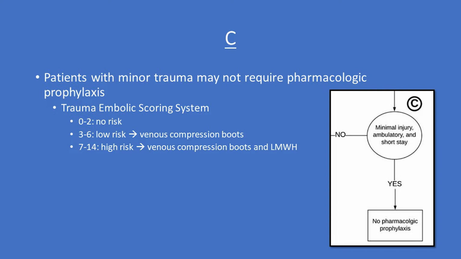Based on the trauma embolic scoring system, a score of 0 to 2 indicates no risk, and in these patients, no prophylaxis was required. A score of 3 to 6 is considered low risk, and these patients received venous compression boots. And patients with a score greater than 7 are considered to be at moderate to high risk for VTE.